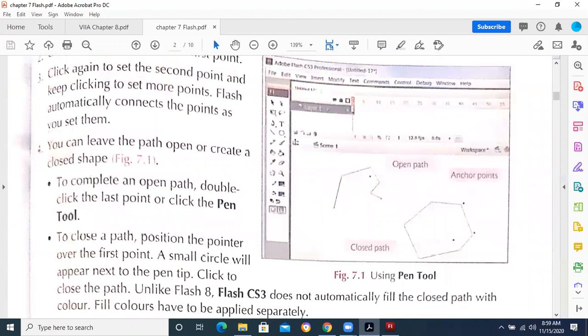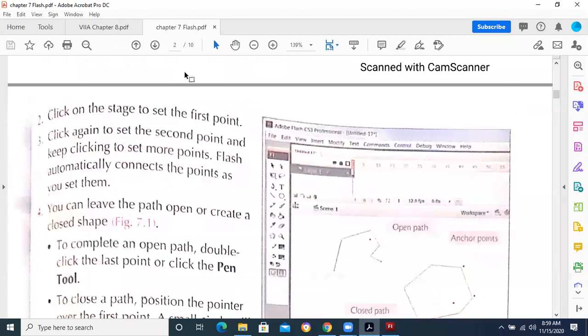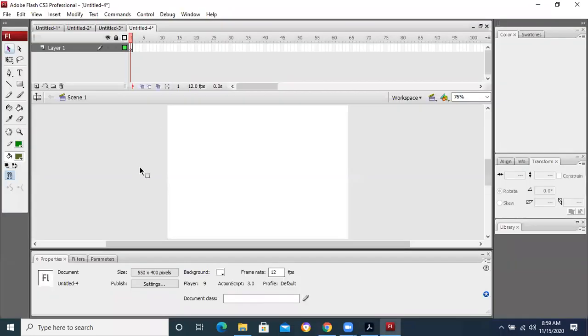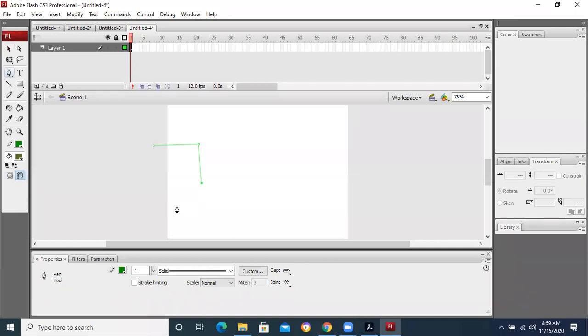Just like in this example, they have shown you how you can draw using the pen tool. Wherever you click, you are going to connect different points, so it will auto connect.